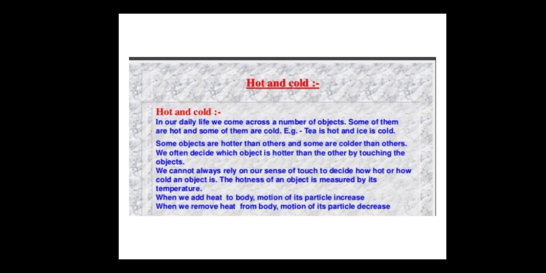In our daily life, we come across a number of objects. Some are hot and some are cold. For example, tea is hot and ice is cold. Some objects are hotter than others and some are cooler than others. We often decide which object is hotter by touching the object. We generally touch an object and we will know whether it is hot or cold.